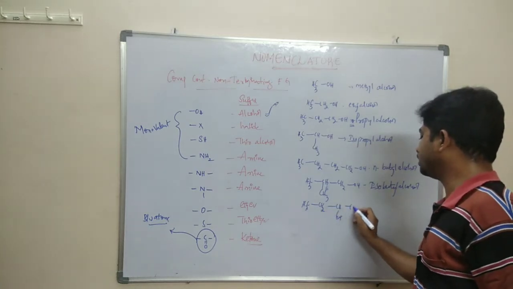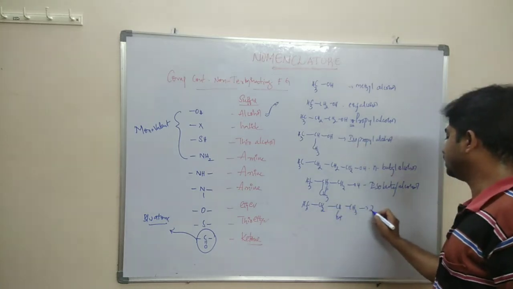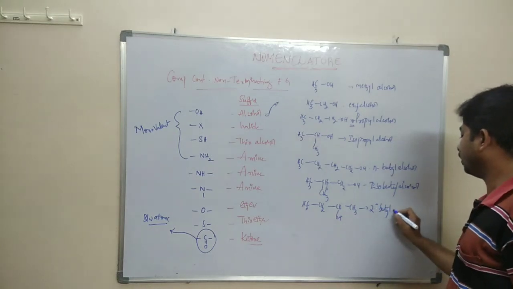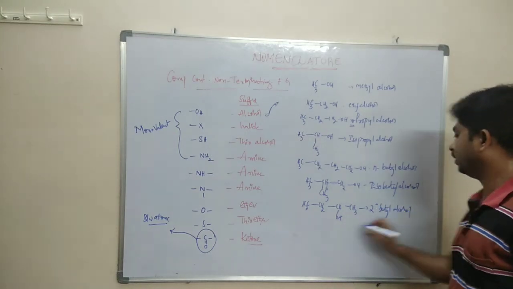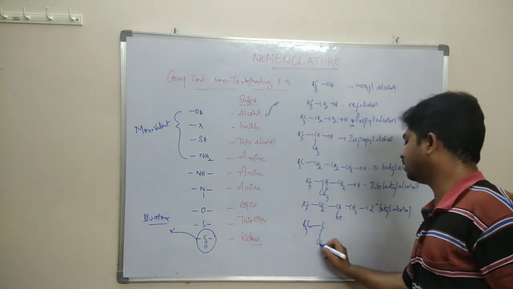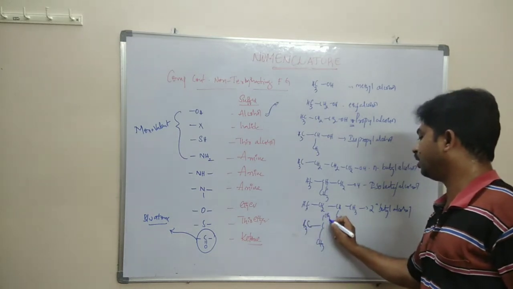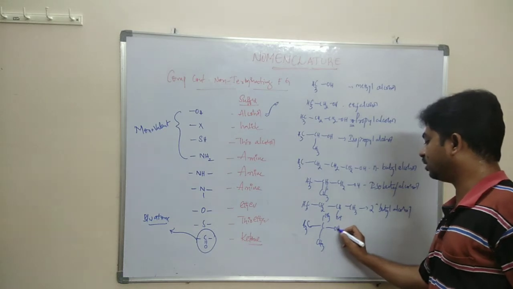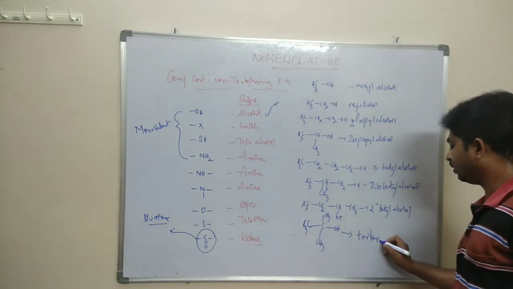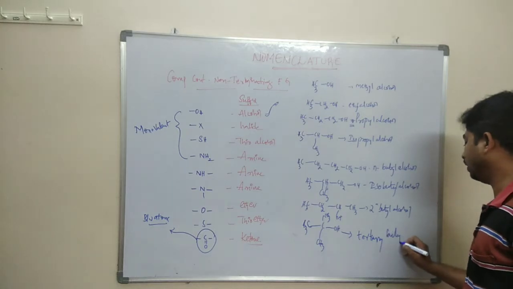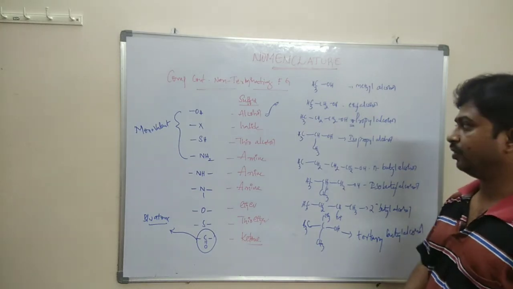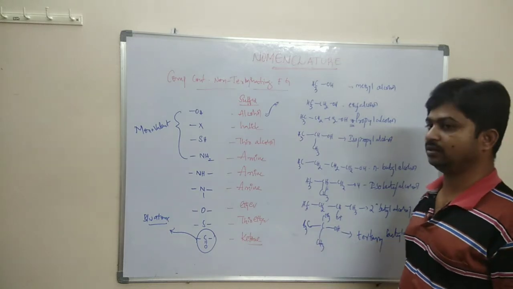So here, CH3CH2CH(OH)CH3. This is the structure of secondary butyl alcohol. Next, (CH3)3COH. This is the structure of tertiary butyl alcohol. So like that we have various types of alcohols.